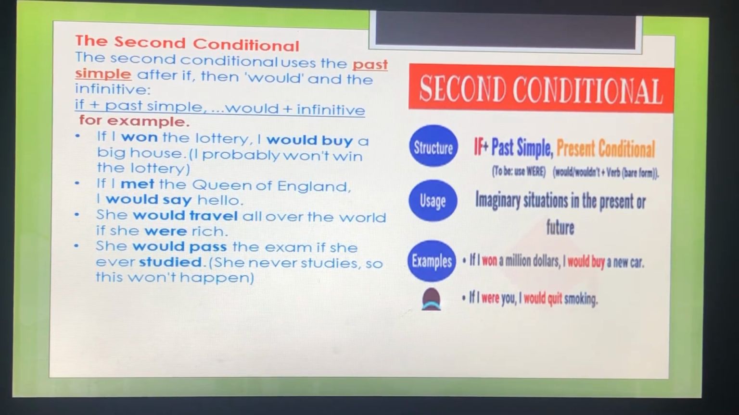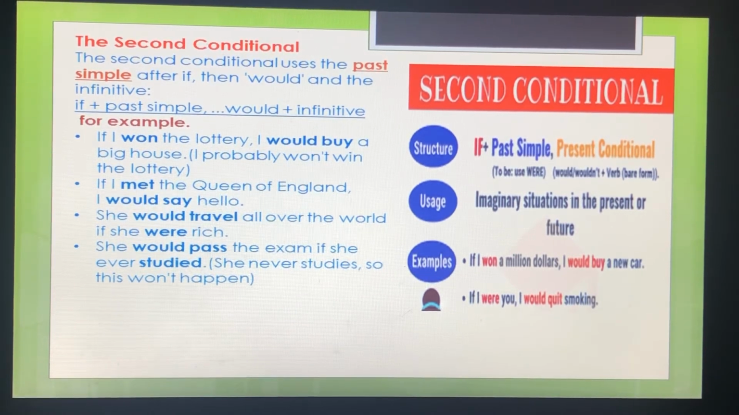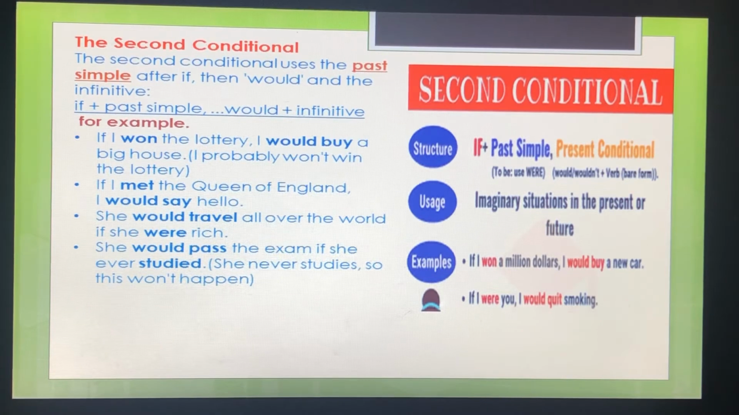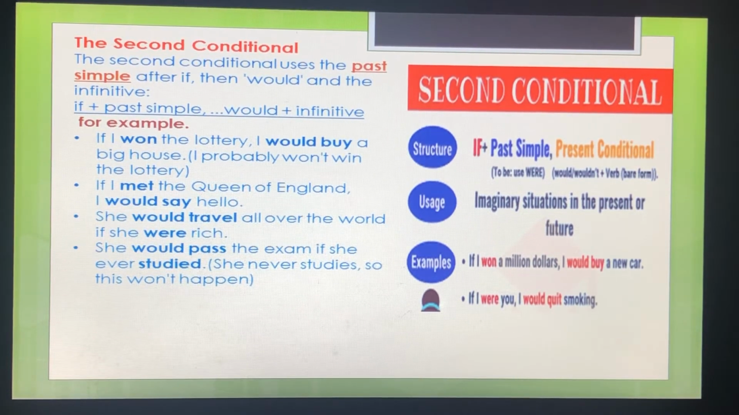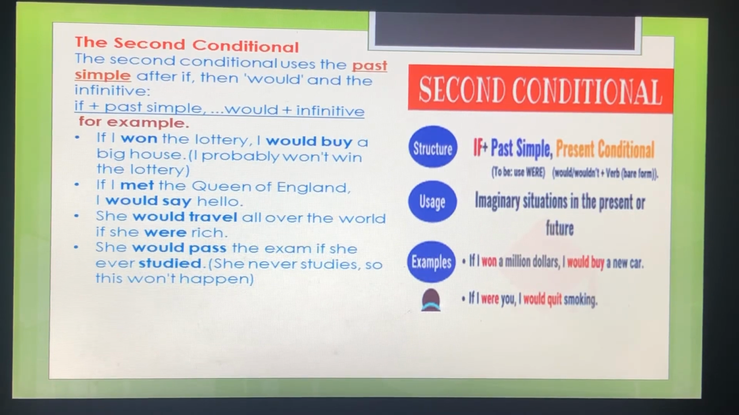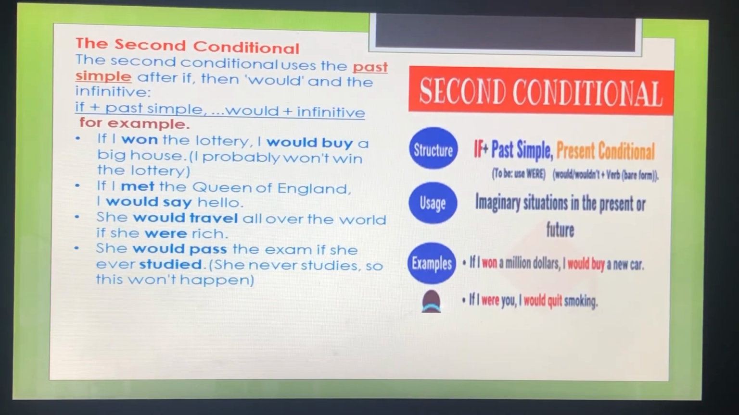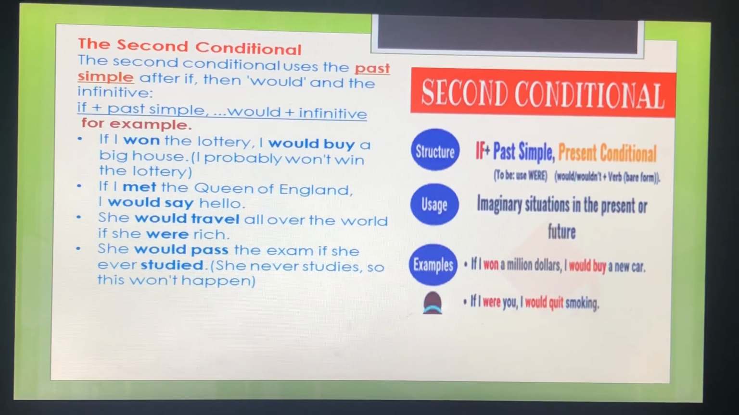For example, if I won the lottery, I would buy a big house. I probably won't win the lottery, so here I am just imagining. If I met the Queen of England, I would say hello. She would travel all over the world if she were rich. She would pass the exam if she ever studied. So she never studies, so this won't happen. So in these sentences, it tells about the imagination, which is not true.